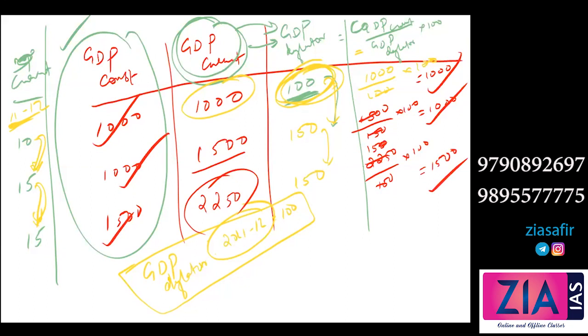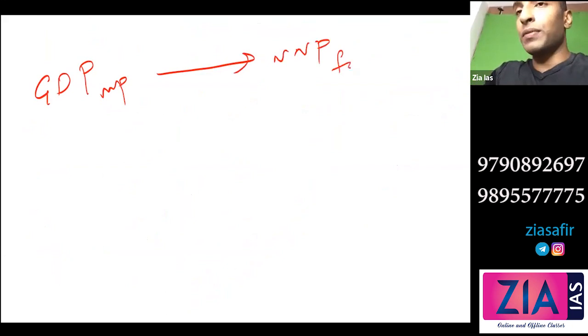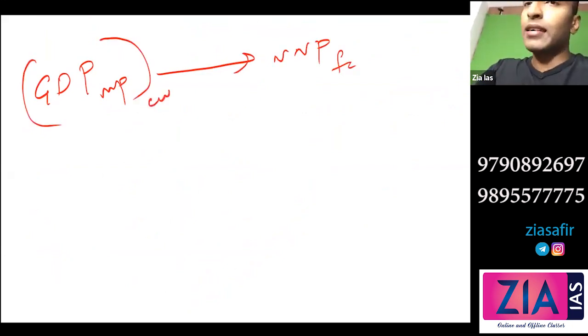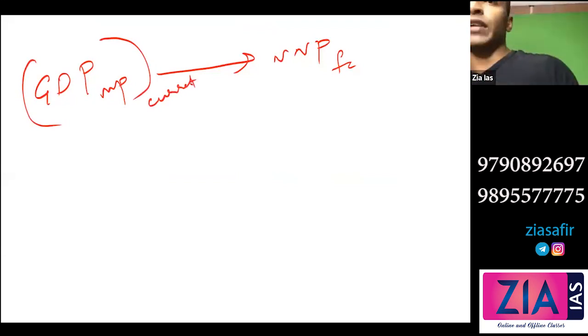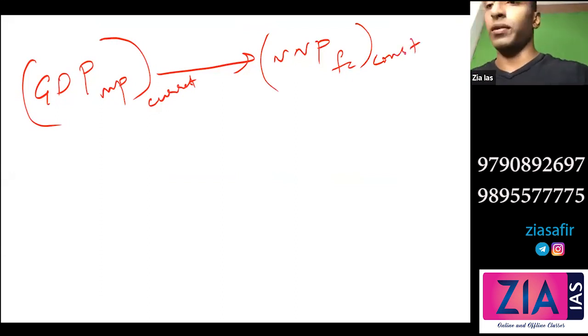Yes, sir. Okay, so let me ask you one thing now. What you get from the market is GDP at market price. I need to get NNP at factor cost. Okay, this we have discussed. GDP at market price at current prices, with inflation only, you will get from the market. I need to get NNP at factor cost at constant prices. What all things will I do here?